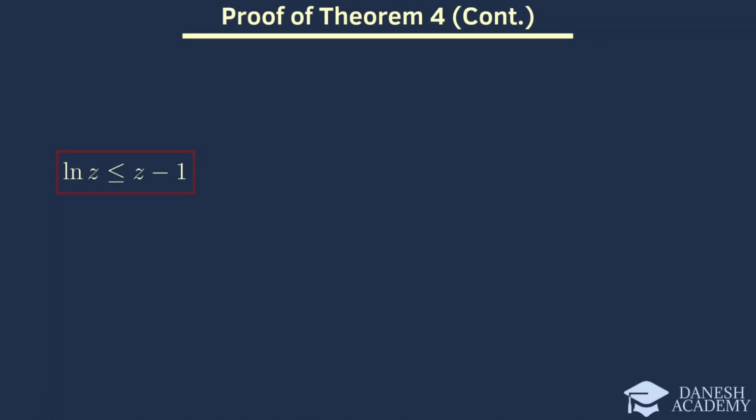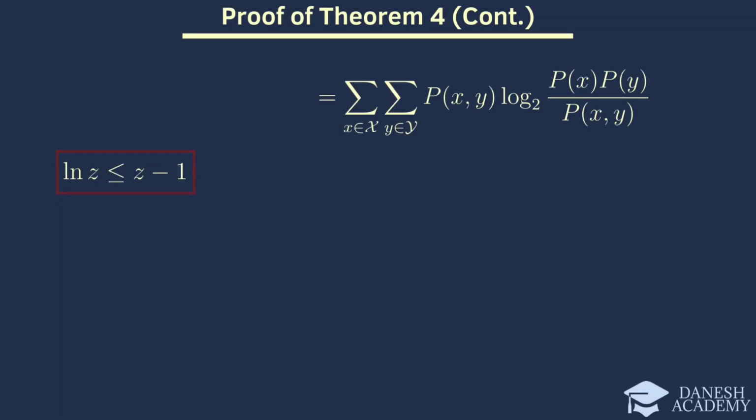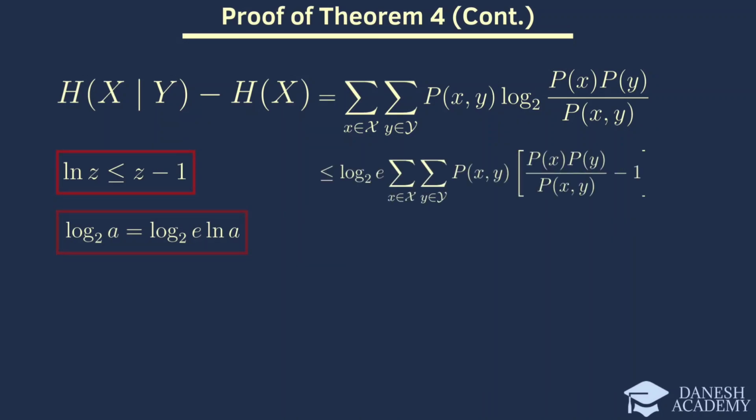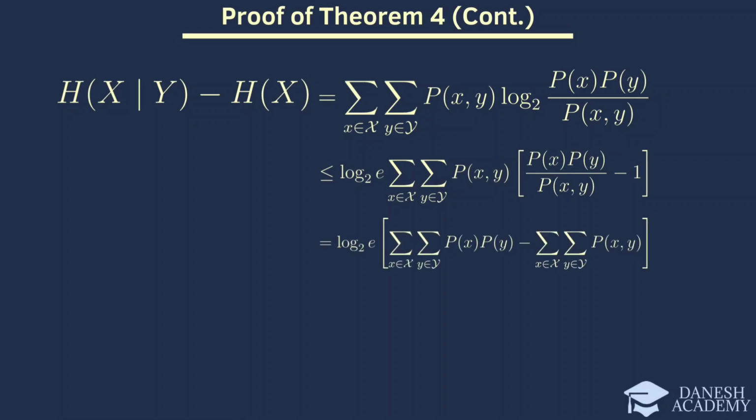Continuing with the proof of Theorem 4, we left off at this expression. To simplify this, we can use this inequality, and by applying this inequality, we can get this equation. This simplifies further to this, and recognizing that the first term is the sum of the product of the marginal probabilities and the second term is the sum of the joint probabilities, we have this equation.